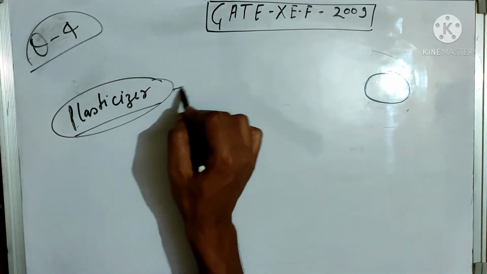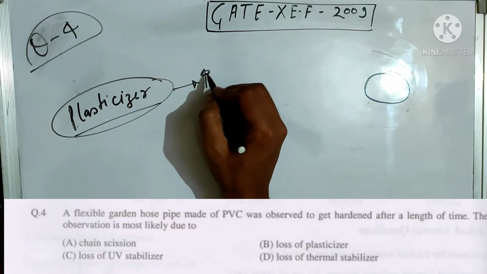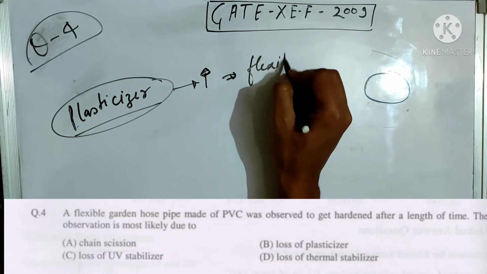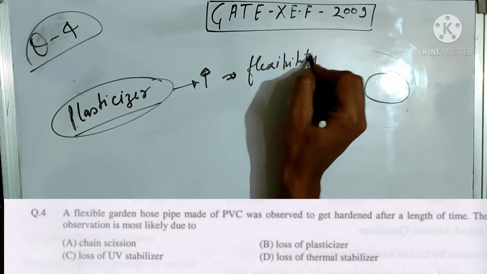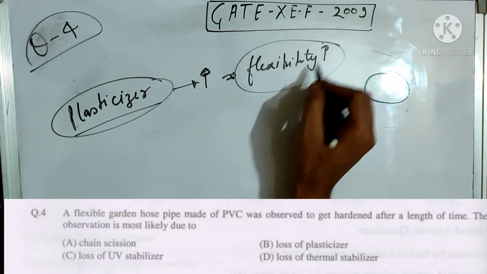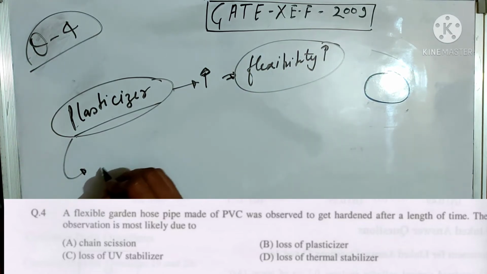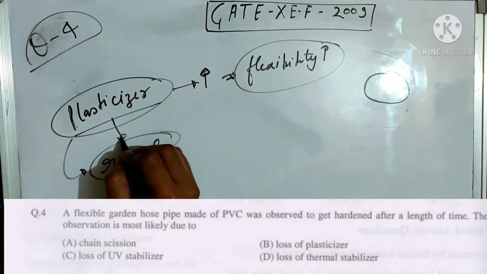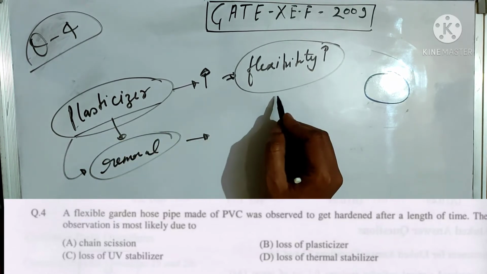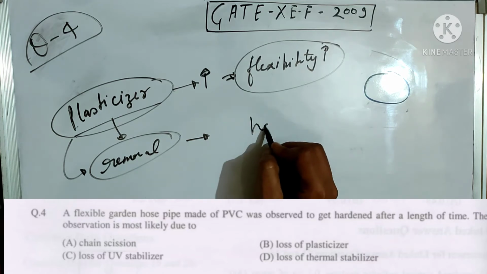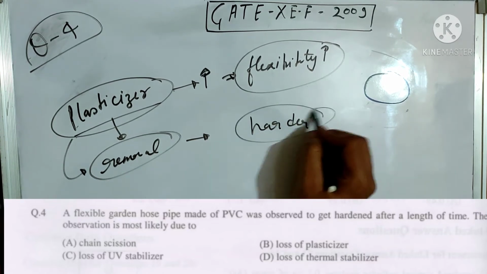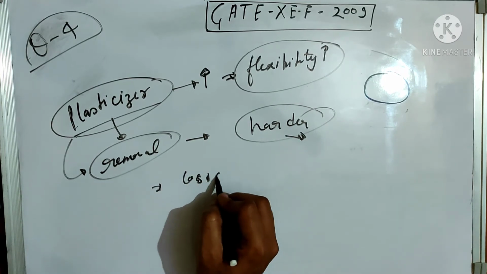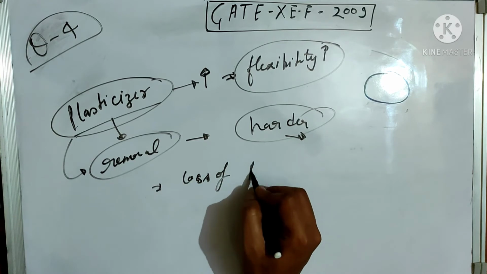Plasticizer provides flexibility, so increasing the quantity of the plasticizer increases the flexibility in the polymer. So after the removal of the plasticizer, the flexibility of the polymer is reduced and it becomes harder. So the correct option is loss of plasticizer.